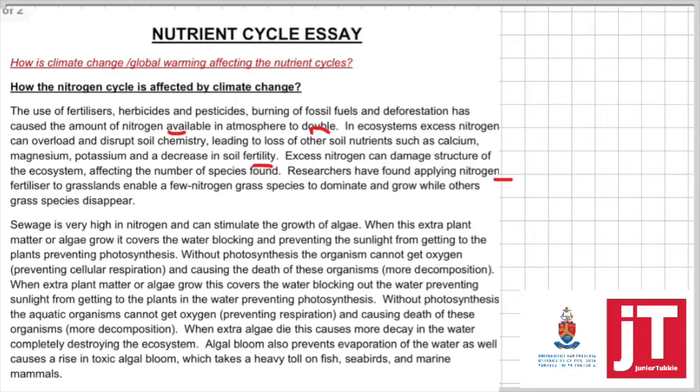Now, sewage, we know, also has a high amount of nitrogen. So when there's a high amount of sewage released into any water, we know what's going to happen. The whole process of eutrophication is going to take place, where it will grow a lot of algae, block the sunlight, and then the plants will die because there's no photosynthesis. If there's no photosynthesis, the sea organisms or the water organisms will die, and that whole area will become a damaged ecosystem. So that is just from sewage.